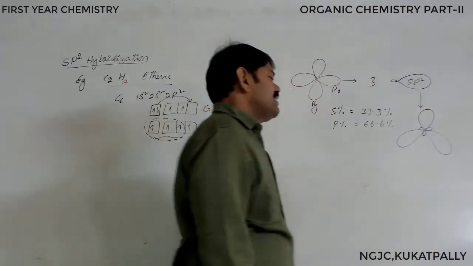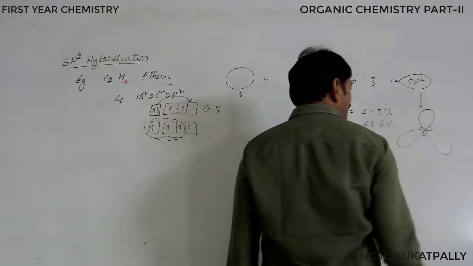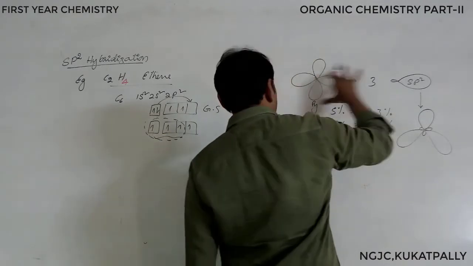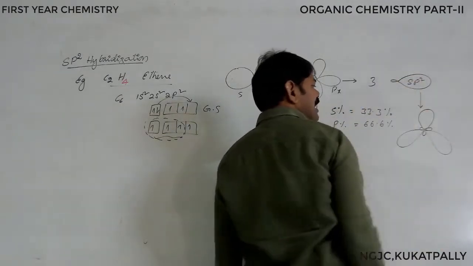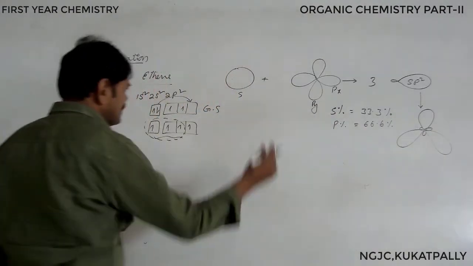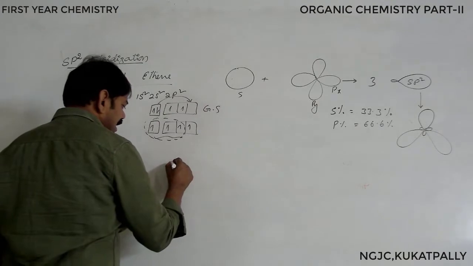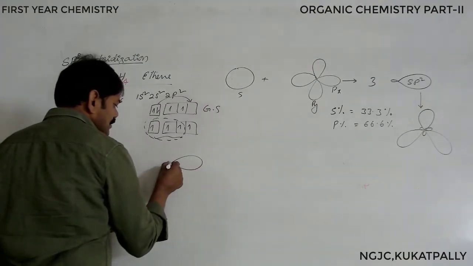Right, these are the orbitals. These orbitals are now overlapping. This is about only one carbon atom we are discussing. Similarly, another carbon atom is there. The same thing we can observe about the other carbon atom. So that's the diagram I'm showing you here. This is about one carbon atom.